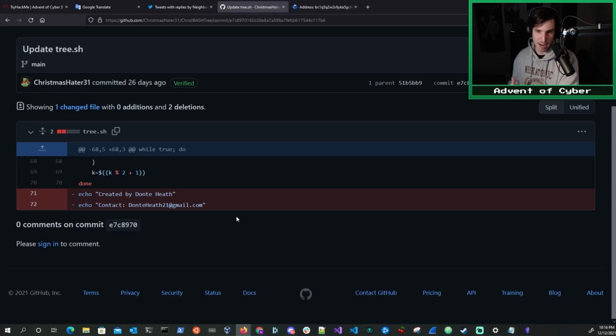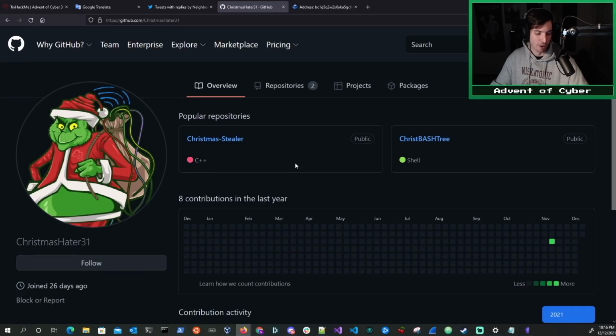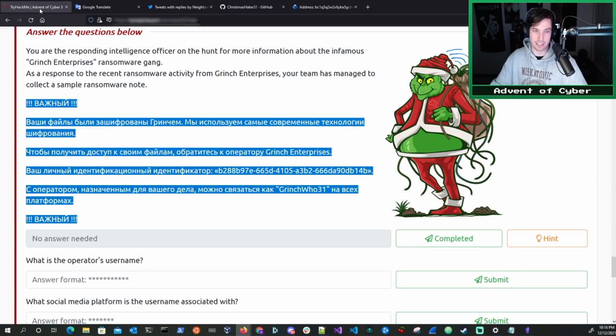So sometimes mistakes like this are made, and it seems like our good friend, the ransomware operator, Christmas Hater 31, has fallen prey to these common mistakes. So, with that done, it seems like for right now, we've followed this line of OSINT to its logical conclusion. So let's head on back to the Advent of Cyber page and see what else awaits us. Let's see what answers we can give.